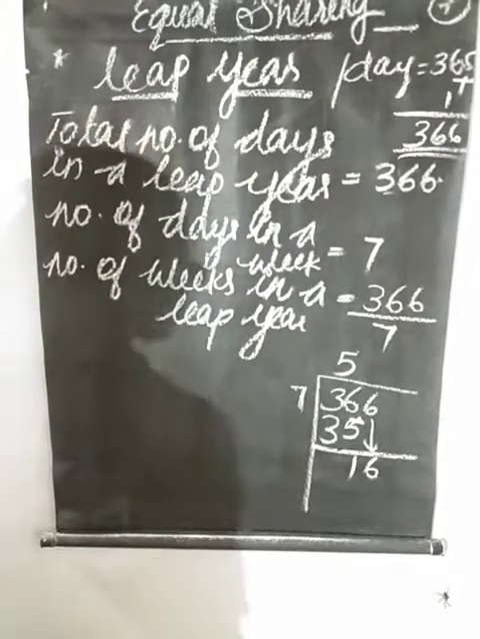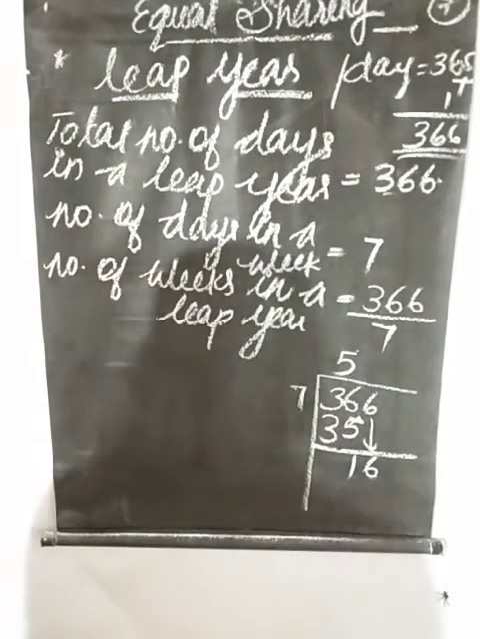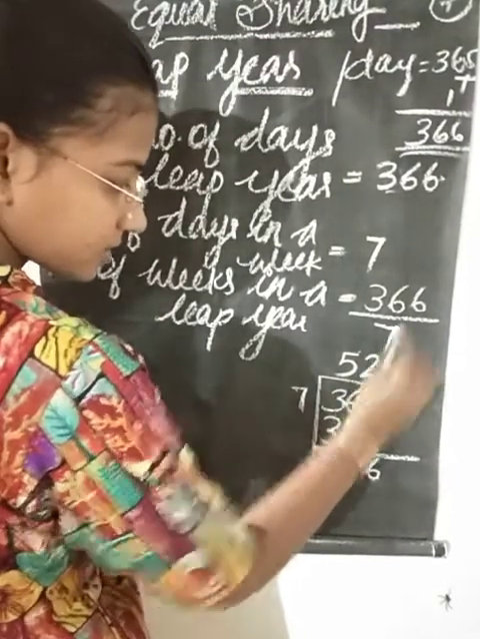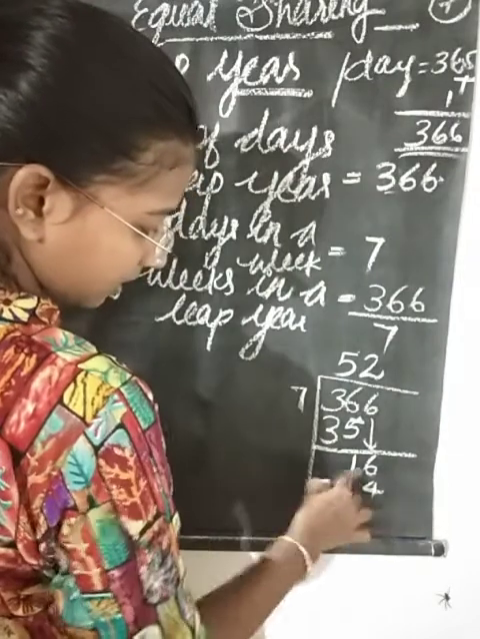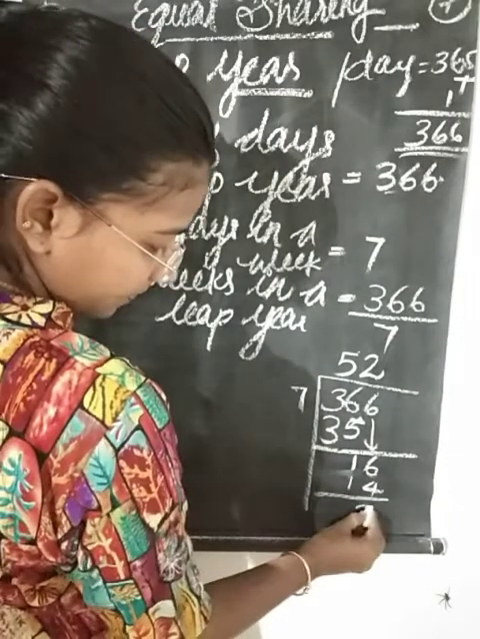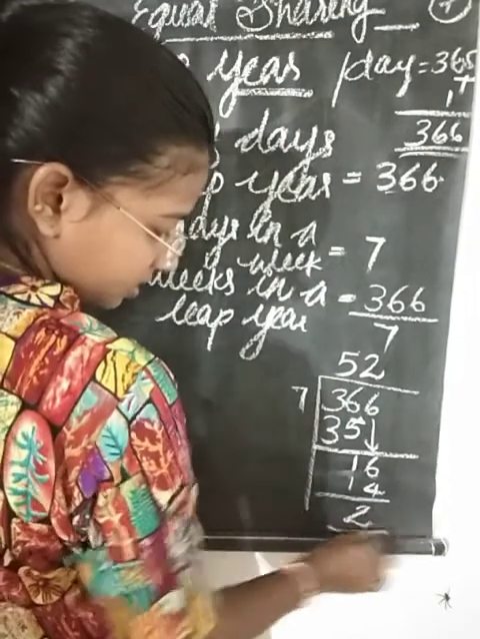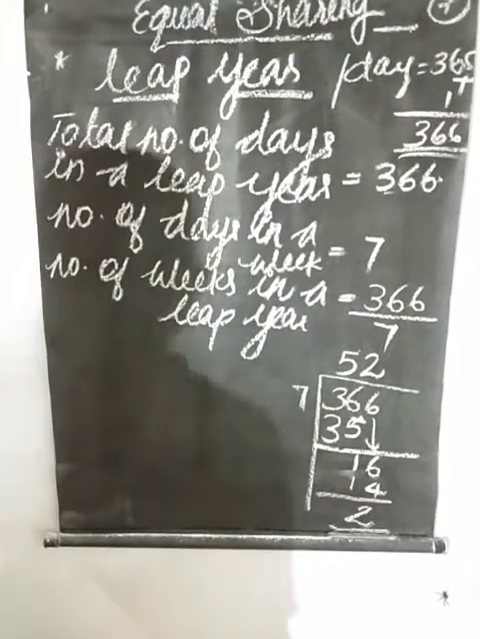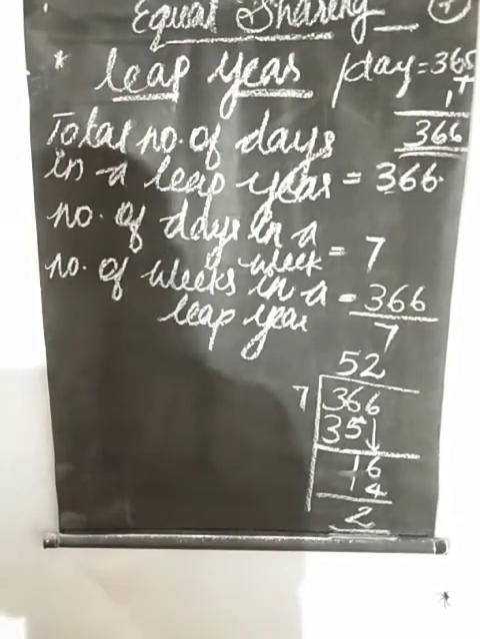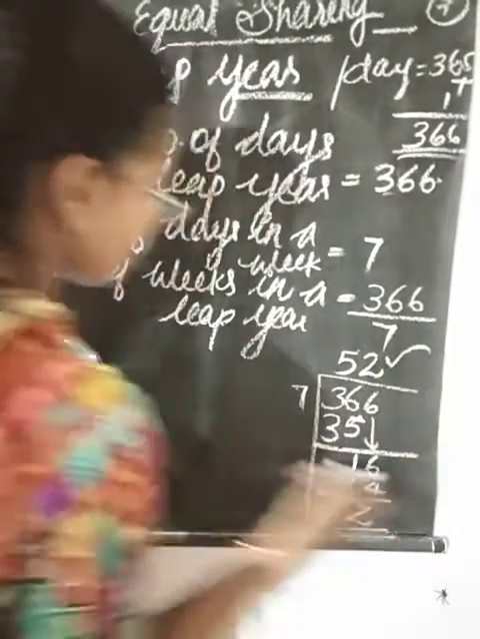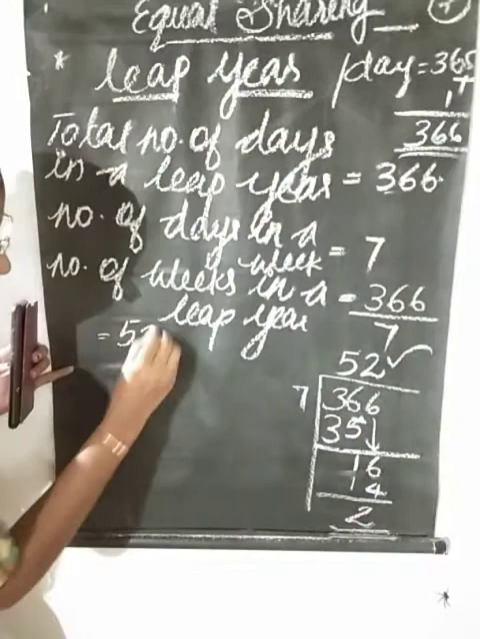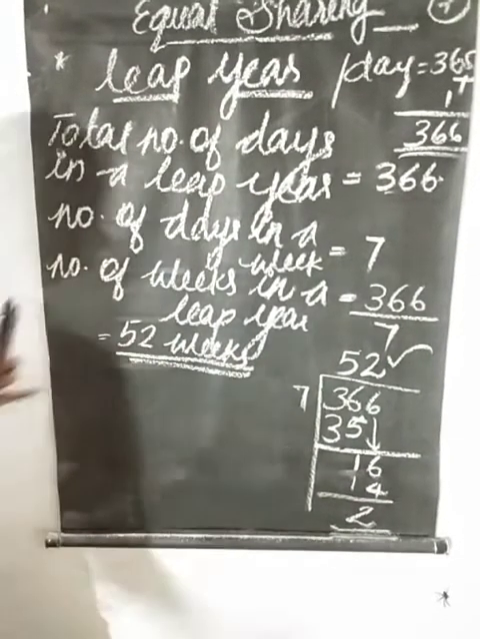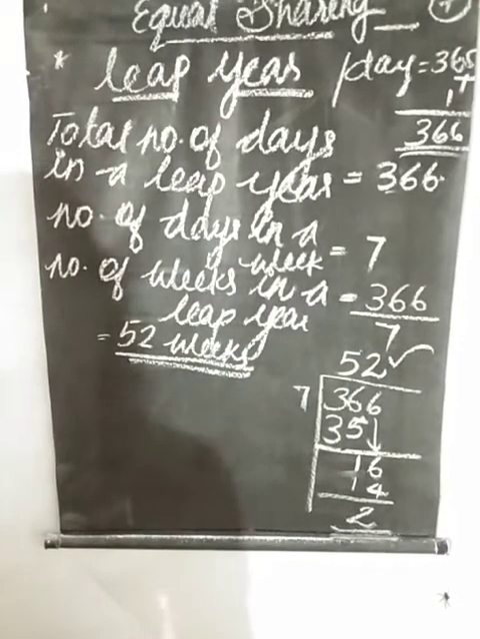How many 7s in 16? 1 7 is 7, 2 7s are 14. If we subtract 14 from 16, we get the remainder 2. So the quotient, that is our answer, is 52 weeks in a leap year. 52 weeks in a leap year.